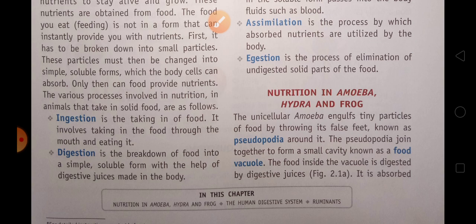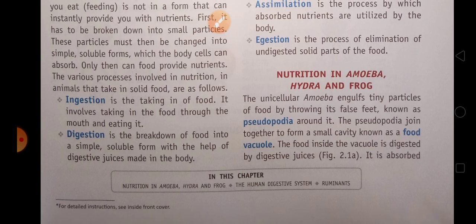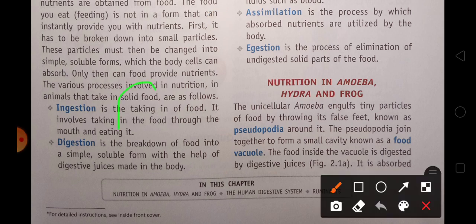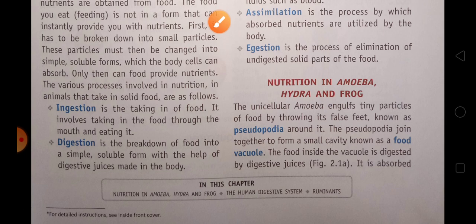The pseudopodia, the finger-like outgrowths, join together to form a cavity, and this is known as a food vacuole. Suppose food is here, and then the pseudopodia join together to form a cavity, then the food comes inside and it converts into a vacuole. So the pseudopodia join together to form a small cavity known as a food vacuole.